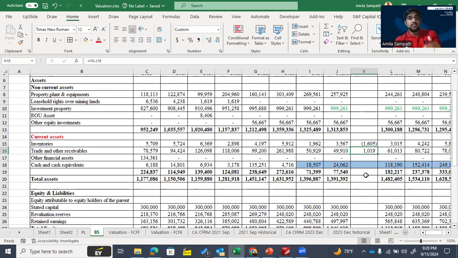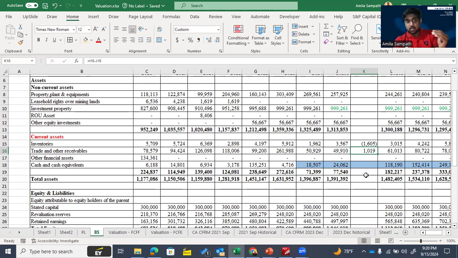Okay, then in some of the cases, your examiner can give the total working capital movement. That means you don't need to calculate the working capital movement like this. But in some of the cases, if the examiner gives a forecasted balance sheet, then using the forecasted balance sheet, you should calculate the working capital movements. Okay, you should calculate the working capital movements. In that kind of situation, you need to use this method.